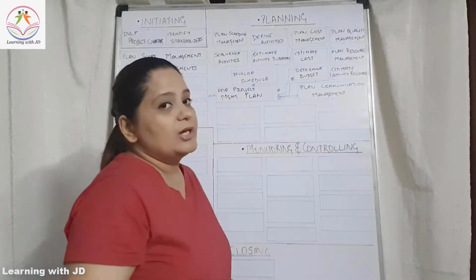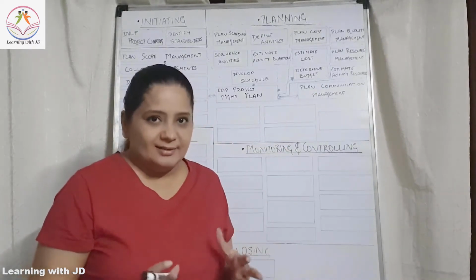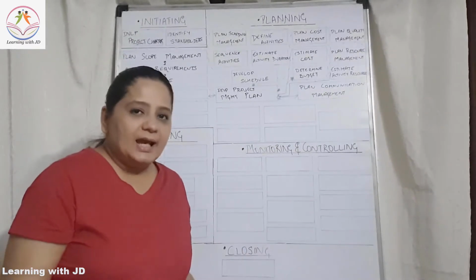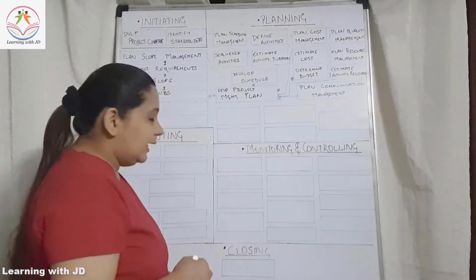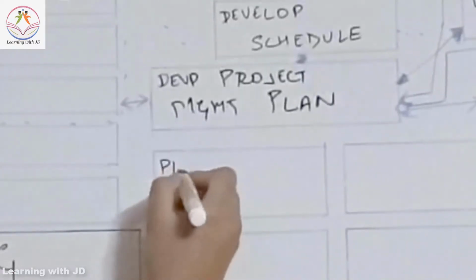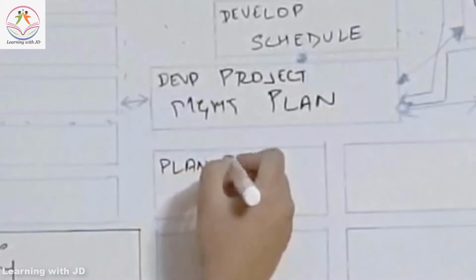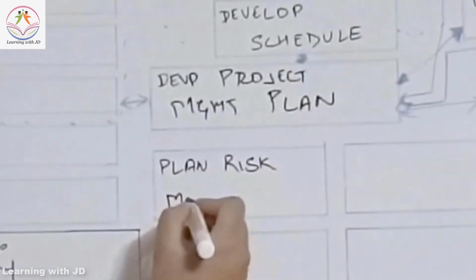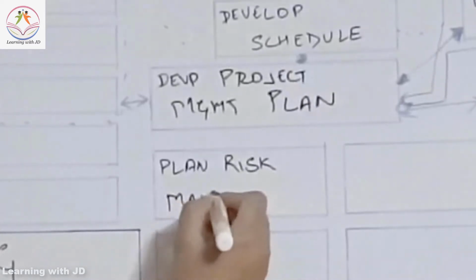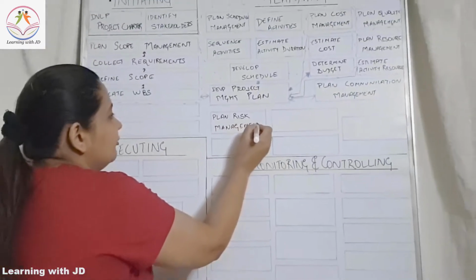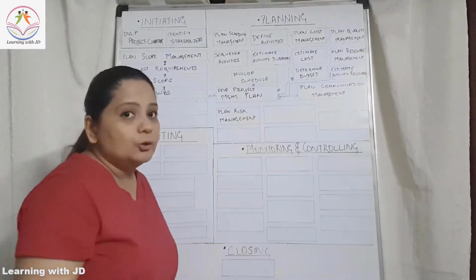After doing your communication, we come to a very vast knowledge area, which is risk. Risk has 5 components. First, you plan your risk. Similarly, the way we plan for all the others, we plan for our risk as well. So you plan risk management. After planning for your risk management, what is it that you do?